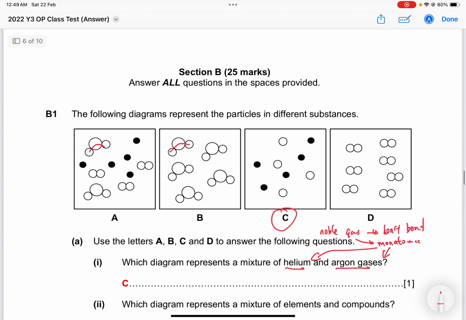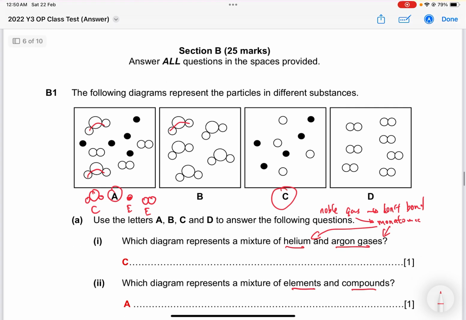Next one, which diagram represents a mixture of element and compound? So if I look at A, it actually has this circle, big, small, this is a compound. One circle, dark one, this is an element. Two circles combined like that, this is also an element. So A is actually a mixture of elements and compound. Actually 1 compound and then 2 different elements, so that's why the answer is A.